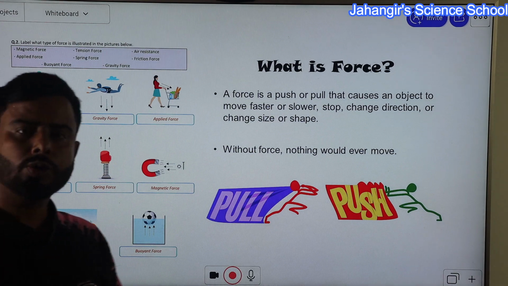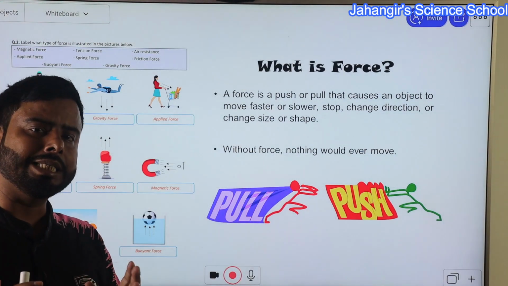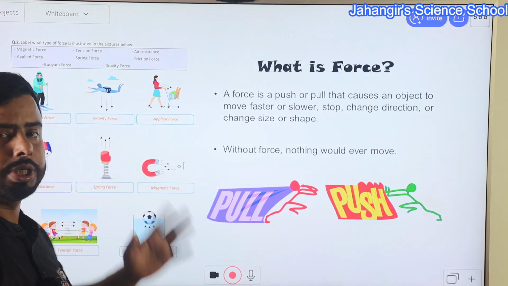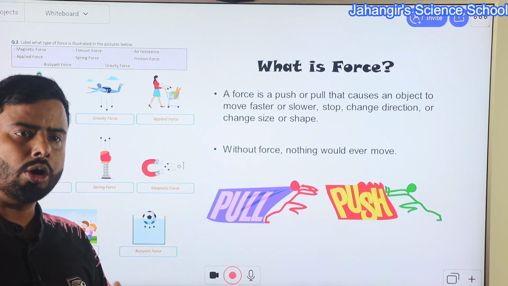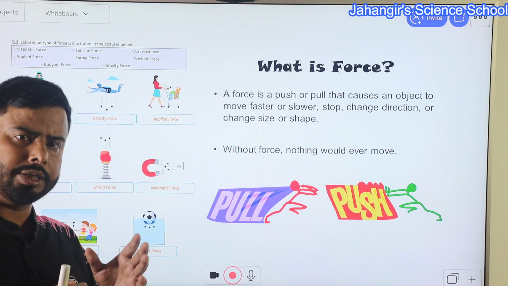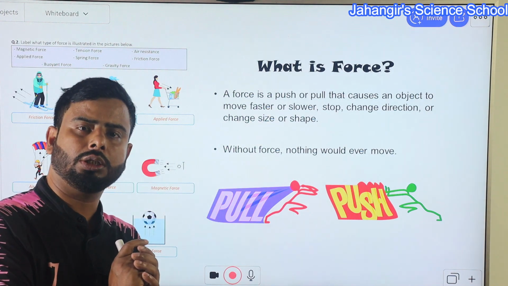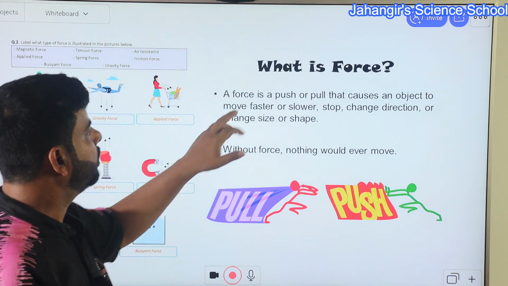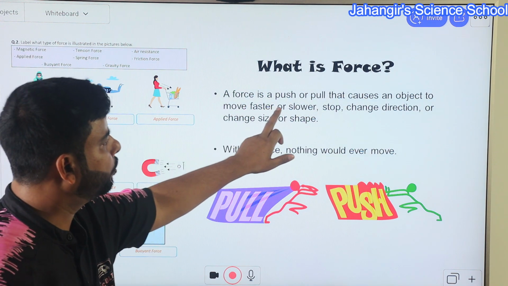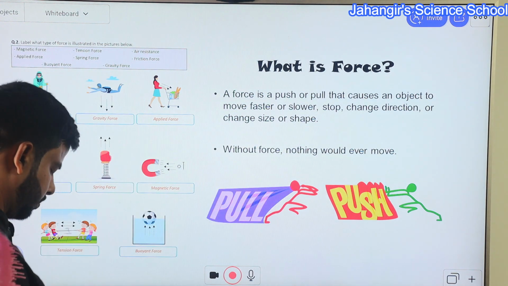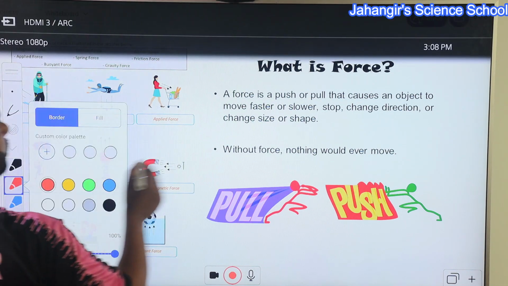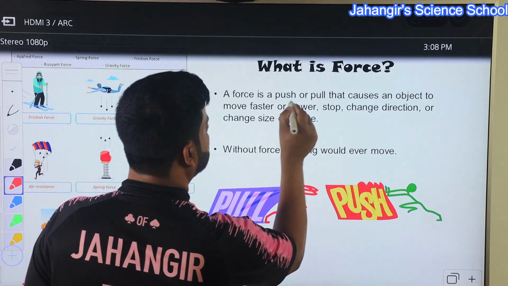Let's discuss what is force. Force is an external cause by which a rest object comes in motion, or a moving object comes to rest, or changes its direction of motion, or changes its shape and size. So what is force? A force is a push or pull.